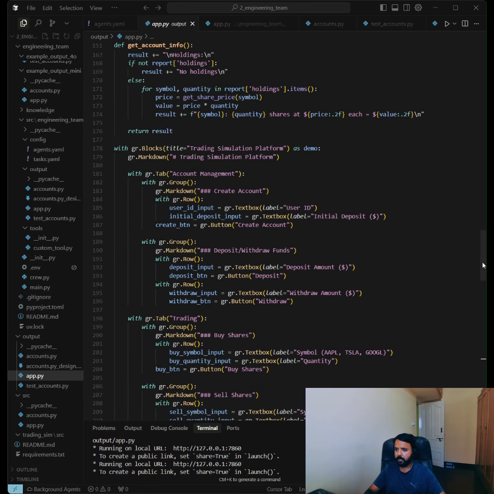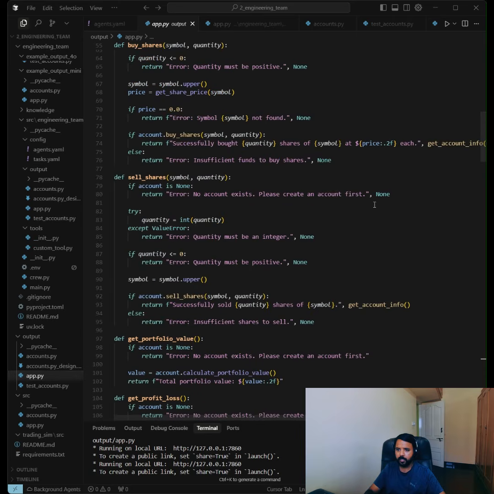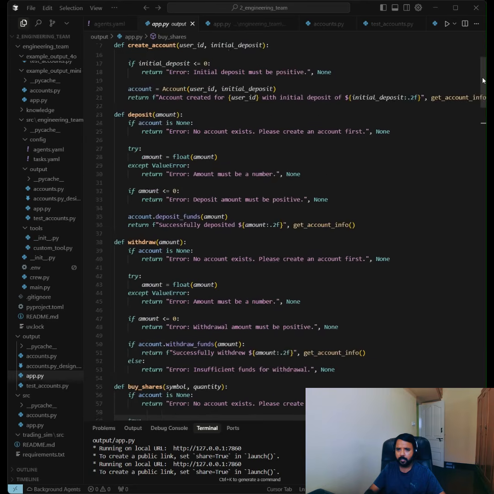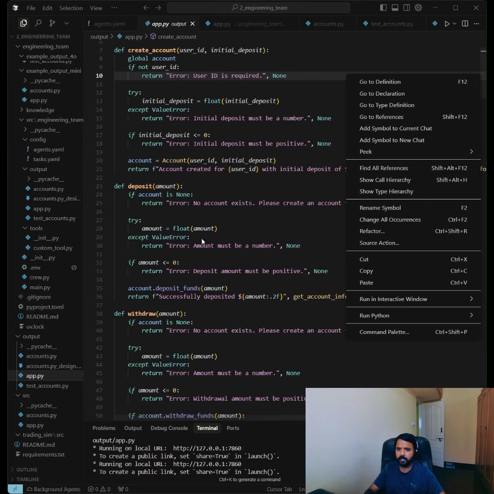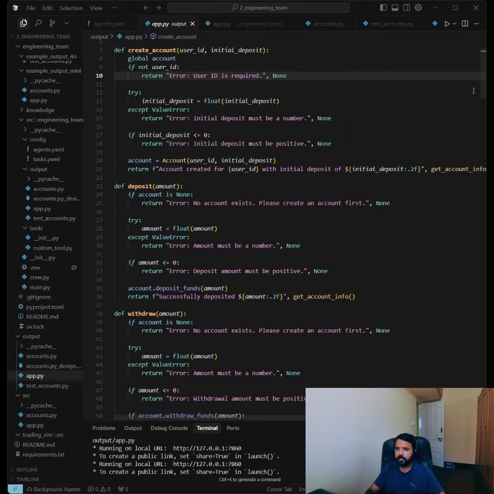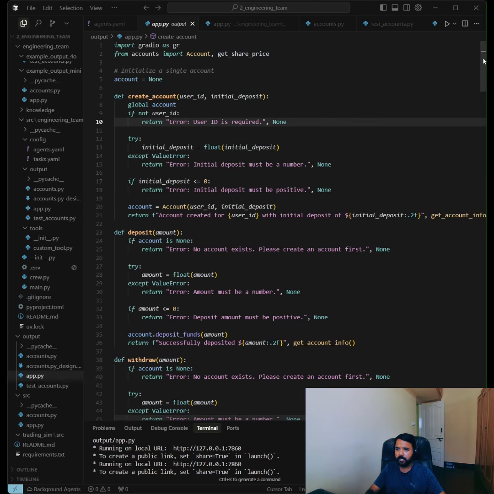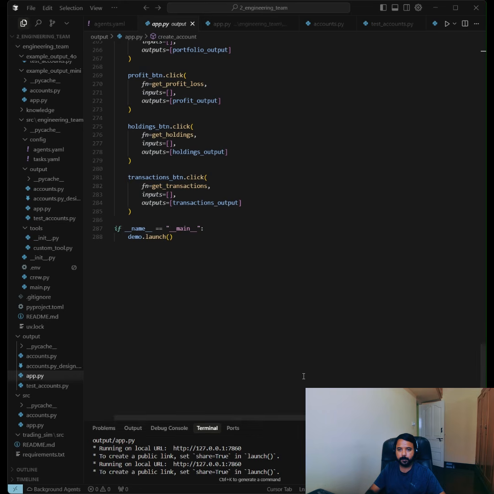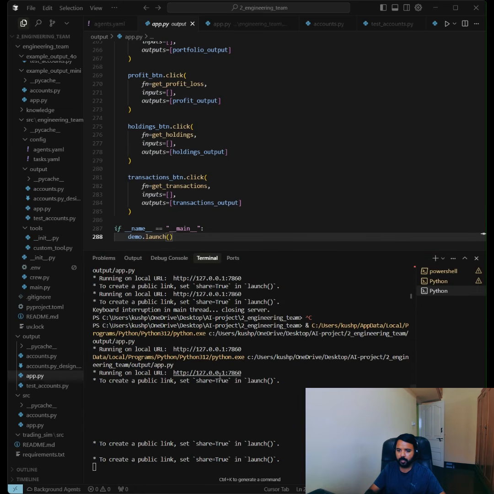We have used a Python library, the Gradio library, to create a simple UI layer, and all these functions are integrated here. Let's try to run and look at it once. I've already started it locally. Let's go to this and check it.